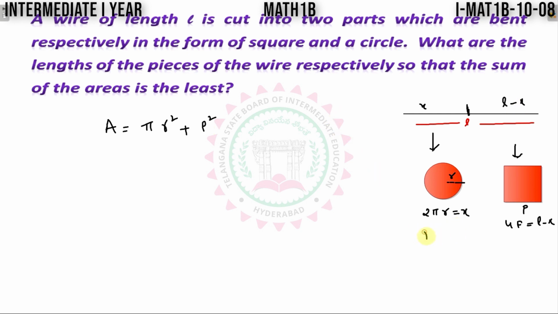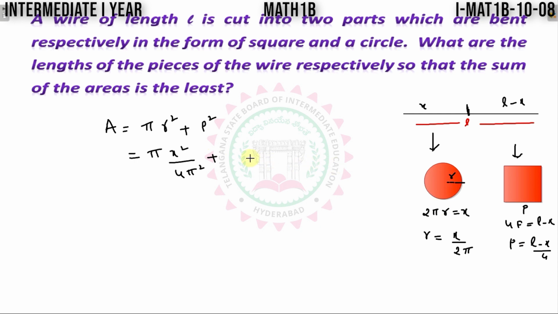So from this I can write r is equal to x divided by 2 pi. Here I can write p is equal to L minus x by 2. Substitute r and p here. From that you will get pi into r square. R square means x square divided by 4 pi square plus p square.